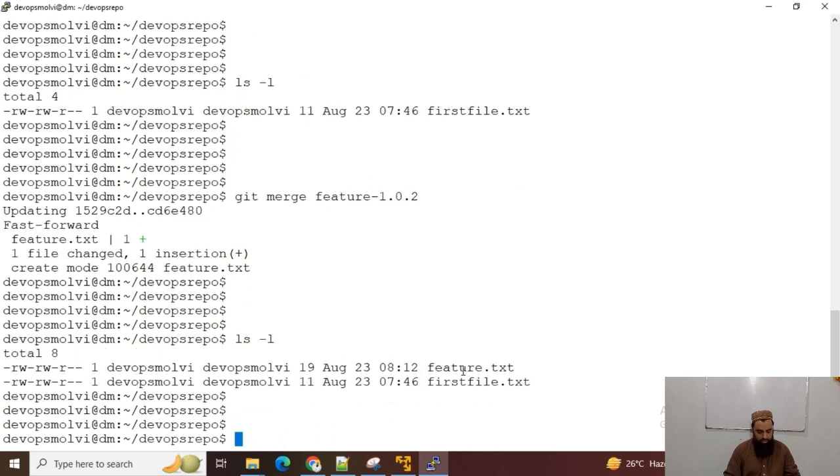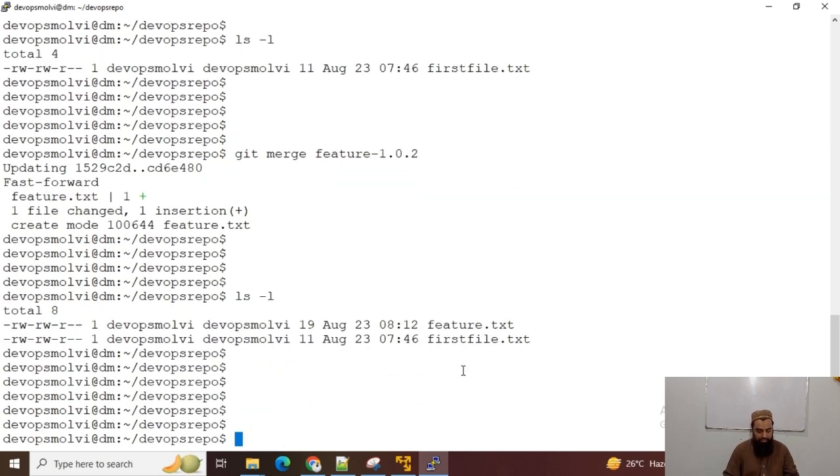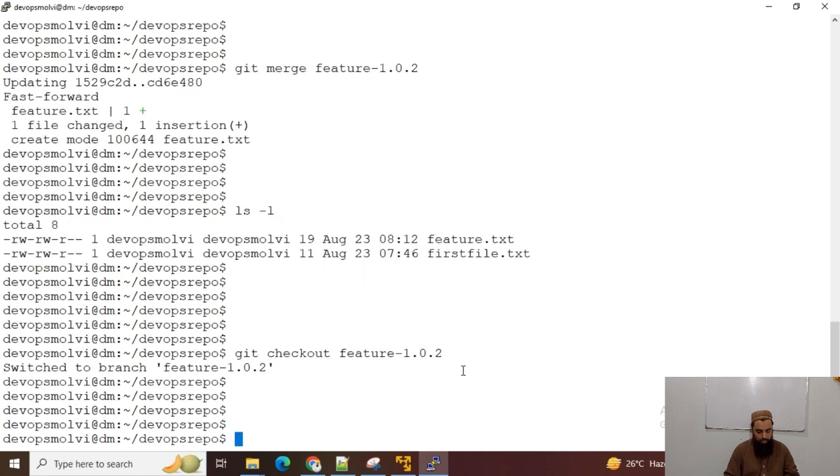For instance, again, I'm repeating this exercise, git checkout feature 2, and now I can create another file, nano third feature.txt.